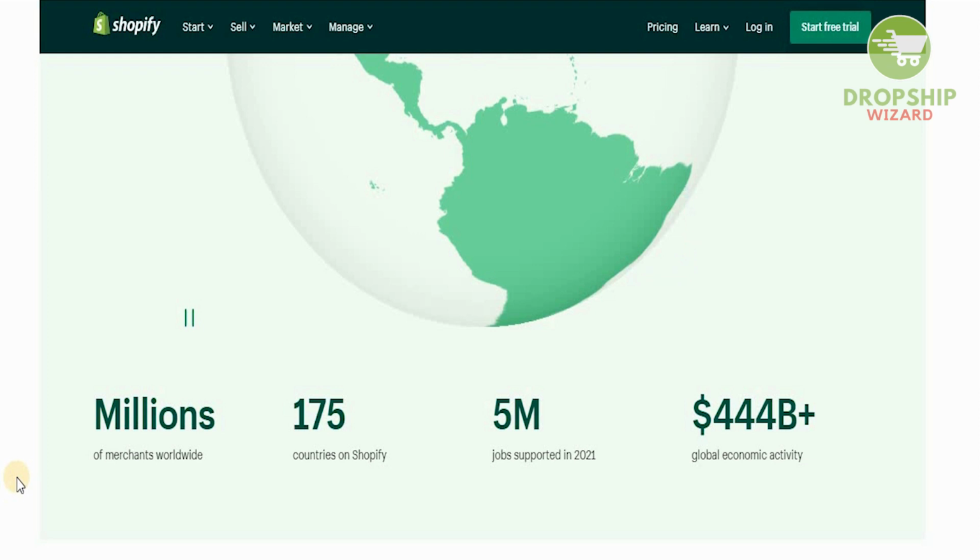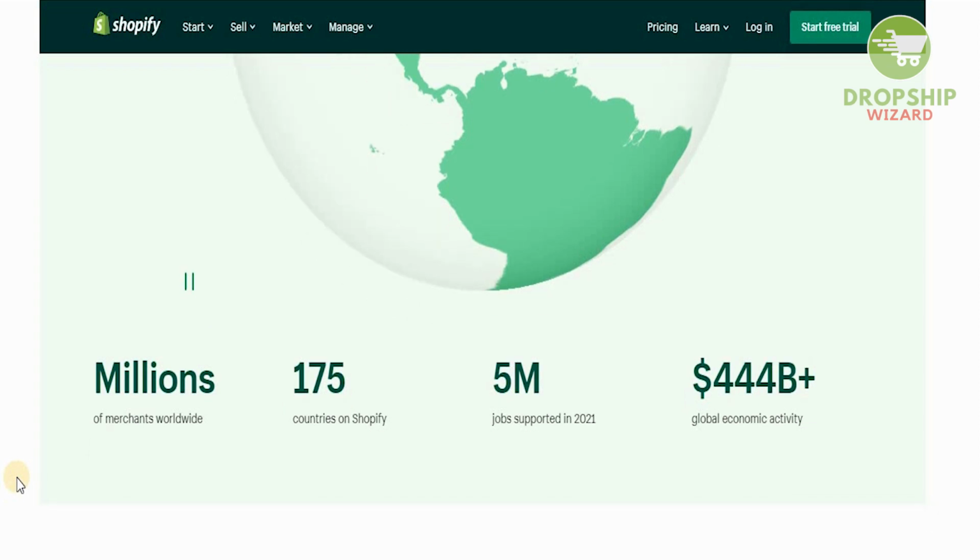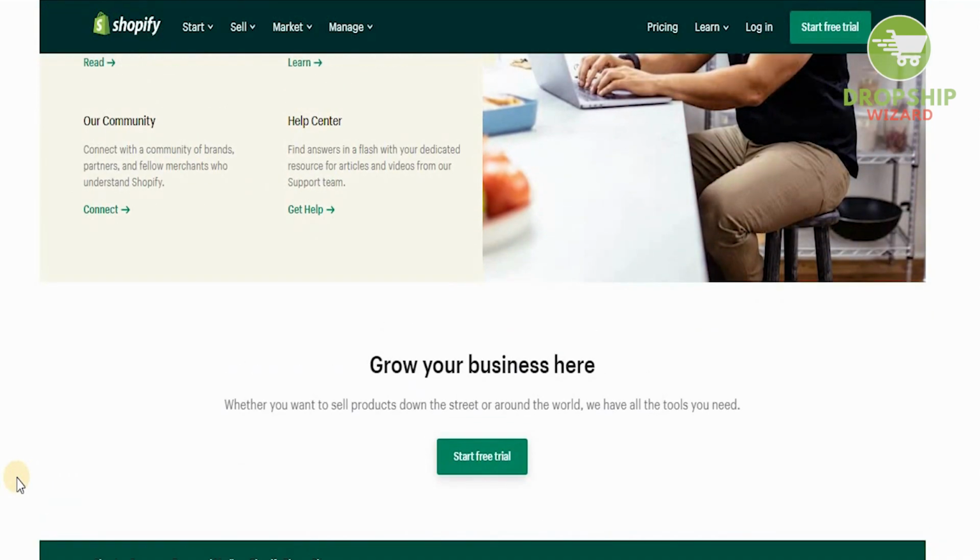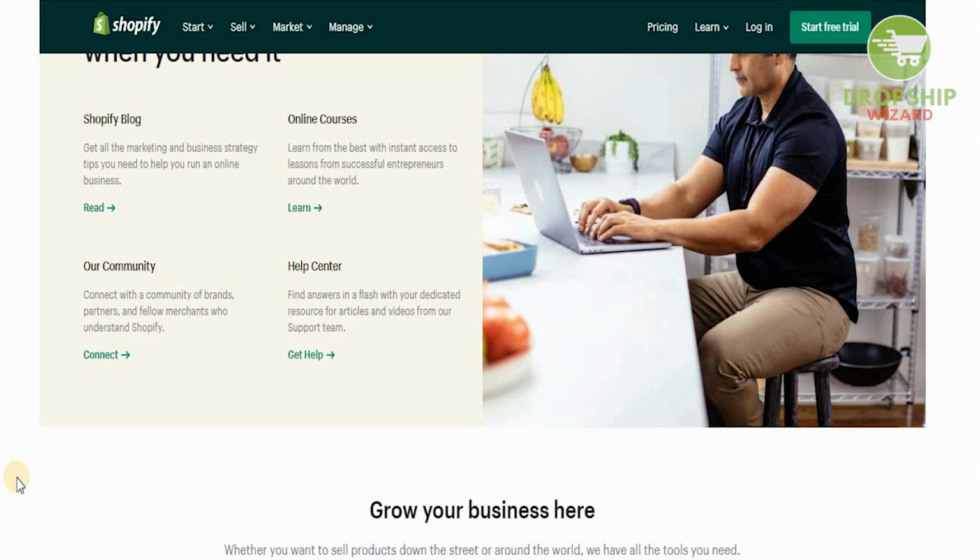And this is literally starting with Shopify. If you understand this, if you implement this, if you execute this, you can become financially independent. And obviously with $444 billion of economic activity, even if you get a fraction of that amount, it will still be enough to survive for the rest of your life. And one of the major things where I personally feel that this has really become one of the strongest platforms in the industry is because of the support and assistance that you get.